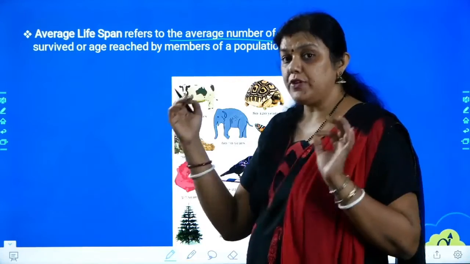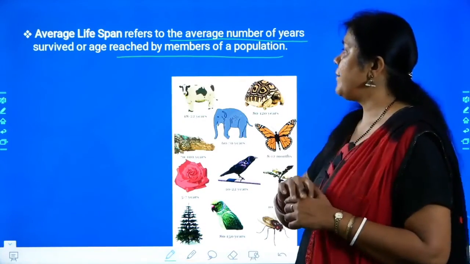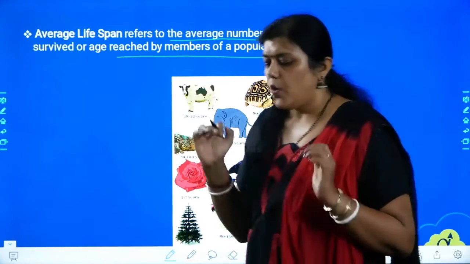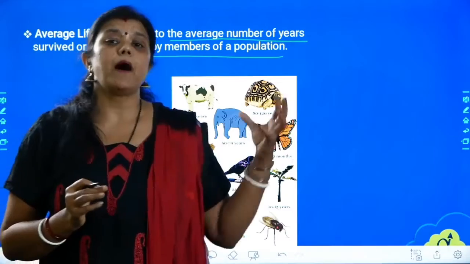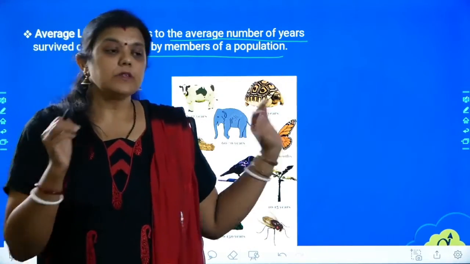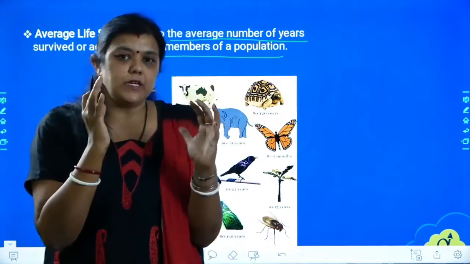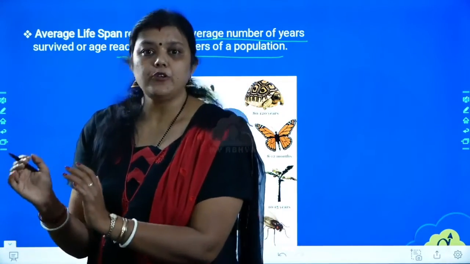Average number of years survived or age reached by a member of a population. What is the average number of years reached by an organism is called average lifespan. So if I have a dog with me, the dog will be alive for 12 to 15 years.